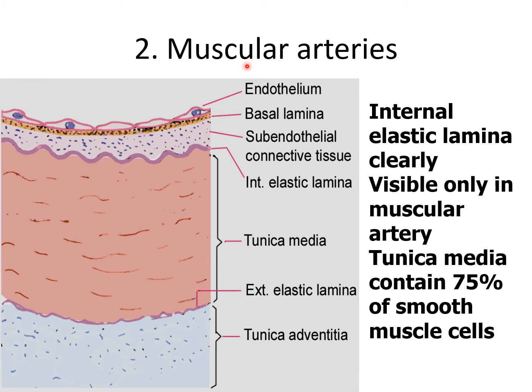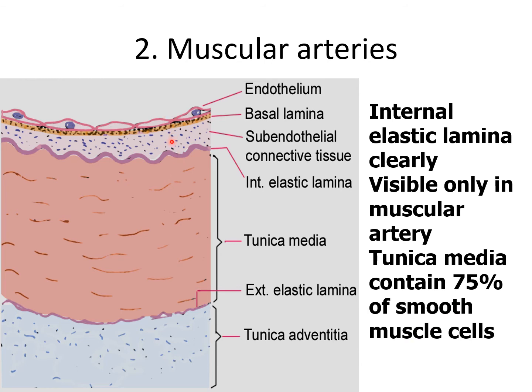Now the second one is the muscular artery. The muscular artery is also given the name medium-sized artery. In the muscular artery, as the artery divides and redivides, the size of the artery decreases. After the elastic artery comes the muscular artery. The muscular artery has more smooth muscle fibers in the media than elastic fibers. So the internal elastic lamina is clearly visible only in the muscular artery. The tunica media contains 75% smooth muscle cells.